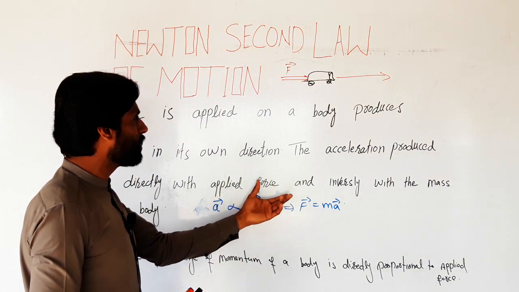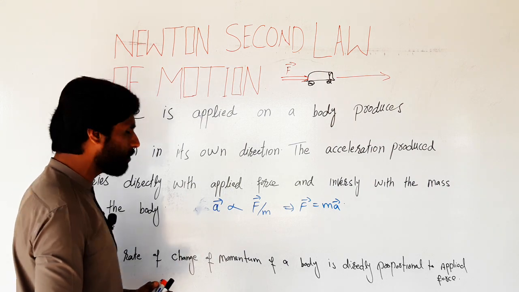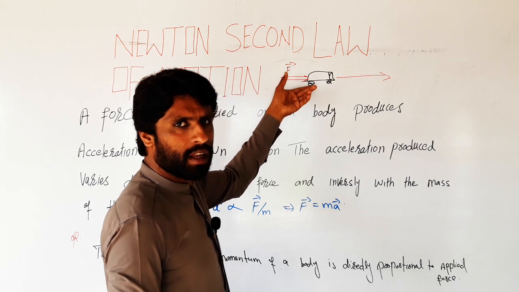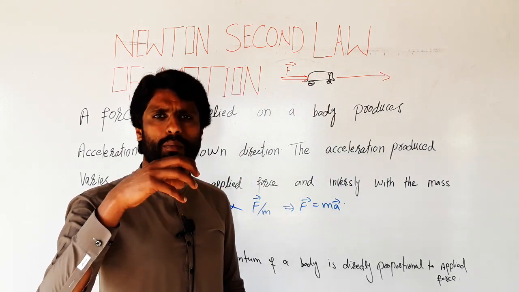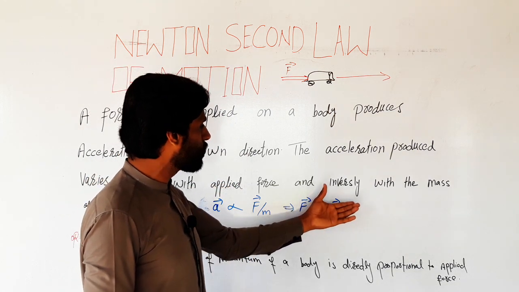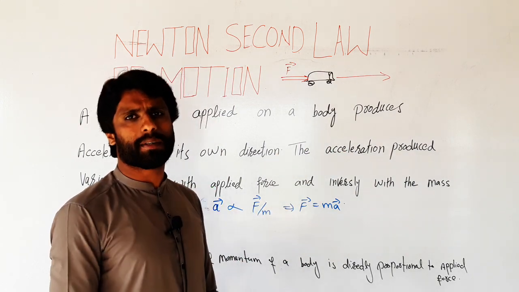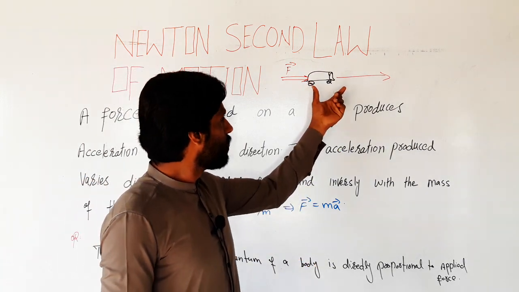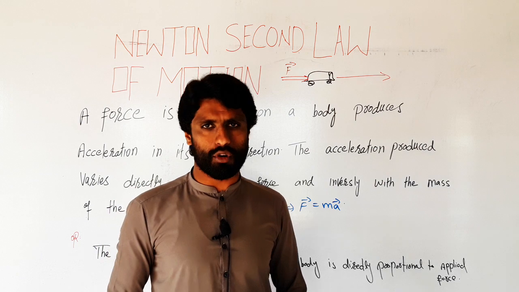And the second part of this law: the acceleration produced varies directly with applied force and inversely with the mass of the body. It means when we apply force on an object, with the increasing of force, the acceleration of the body also increases. And the next condition, inversely varies with the mass. When the mass of an object increases, the acceleration produced in the object decreases, or a maximum amount of force is required.